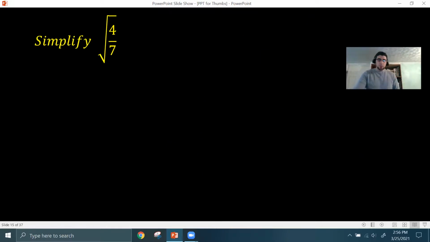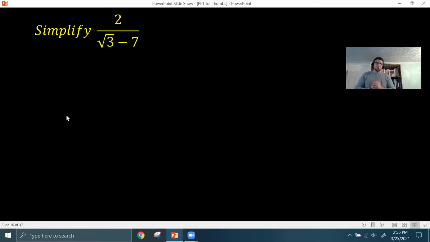Okay, so there is one more kind of expression where it will break the rule for the radical in the denominator. And it's a situation like this, where you have an addition or subtraction problem in the denominator that involves a square root.